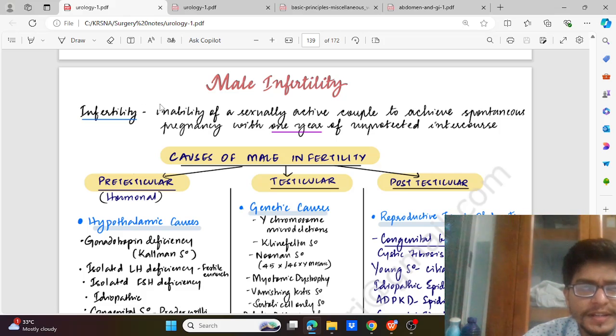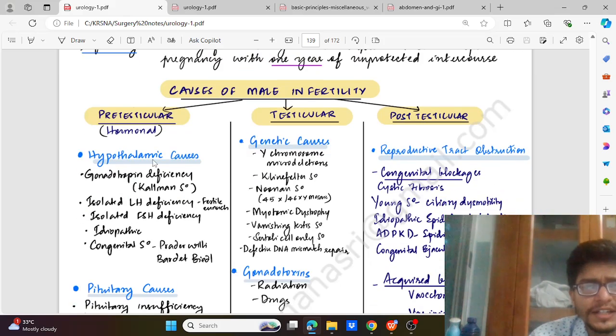So what is infertility? Infertility is the inability of a sexually active couple who is trying to achieve spontaneous pregnancy in a period of 1 year of unprotected intercourse or coitus. So within 1 year, if the couple is unable to achieve spontaneous pregnancy with unprotected intercourse, then it is infertility. So what are the various causes of male infertility?